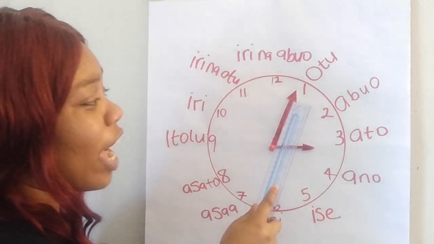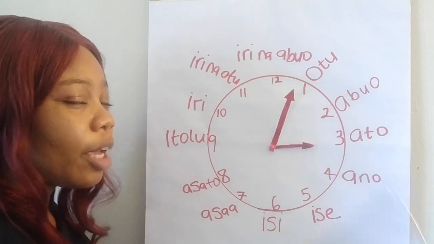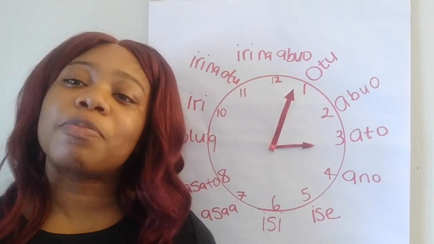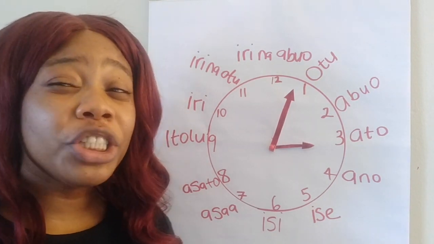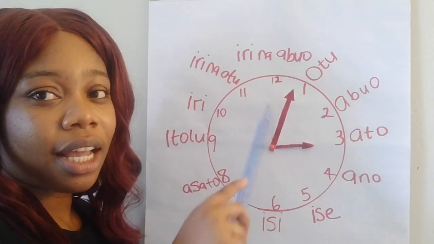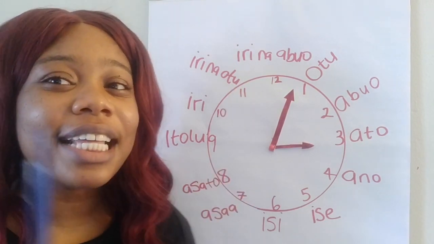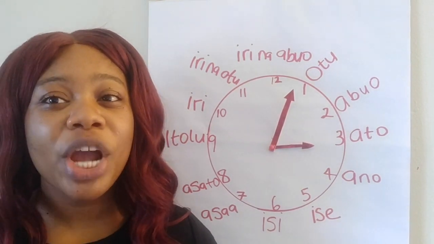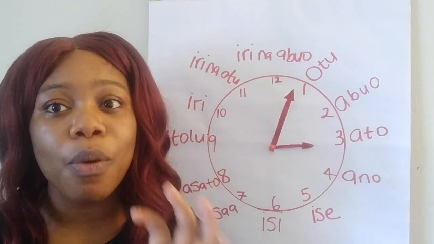So let's say it's 5 minutes past 3. In English, you say it's 3:05 or it's 5 minutes past 3. However you say it. In Igbo, you will say Ojirila Nkeji. Nkeji is minutes. When you use Elekere behind the number, you're saying the hour of the time.